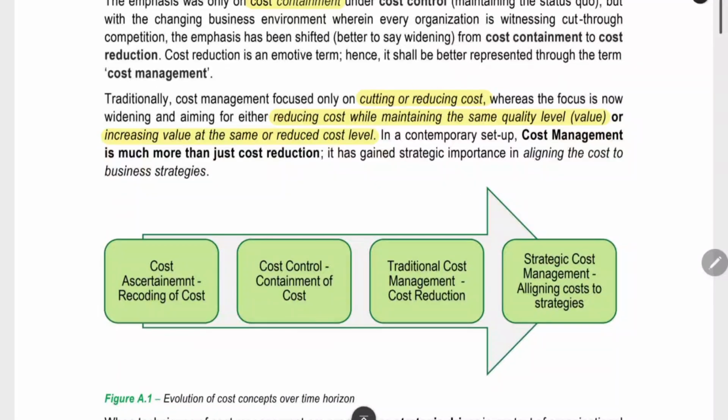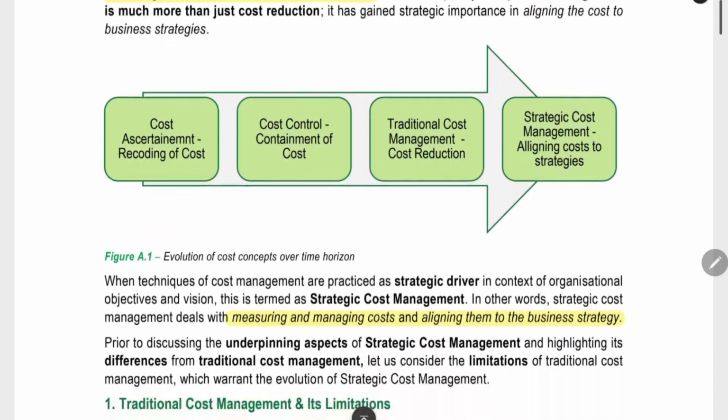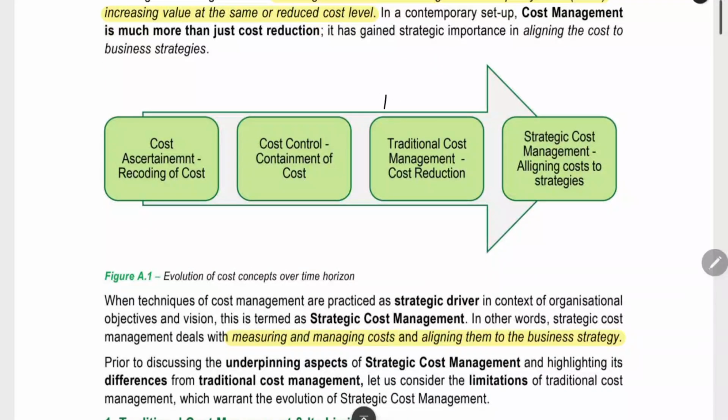Traditionally, cost management focused only on cutting or reducing cost. Now what we are focusing on is reducing cost, and at the same time, we should not compromise on the quality. Same quality should be maintained, or else we can increase the value. We can increase the quality at the same cost or reduce the cost level. Providing same quality at a reduced cost, or providing a higher quality at the same cost. Those are the principles here. Cost should be reduced, quality should not be compromised. That is what they have given in the diagram format.